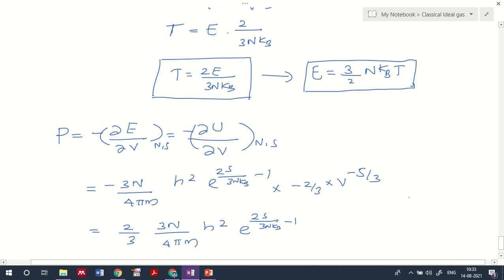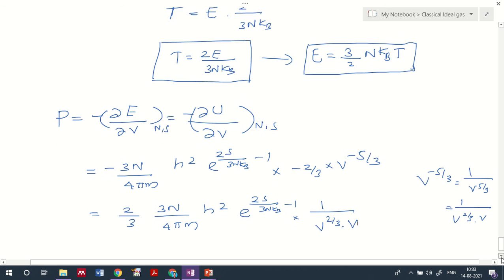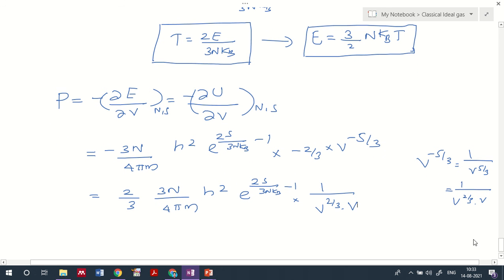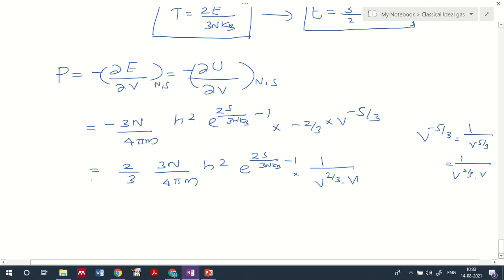So I can represent V raised to minus 5/3. What is V raised to minus 5/3? It is basically 1 by V raised to 5/3. That is, I can represent it as 1 by V raised to 2/3 into V. Why do I represent that? Because we know that h squared by V raised to 2/3 means what? It is again energy, internal energy, right?